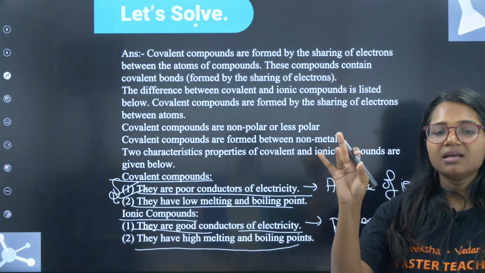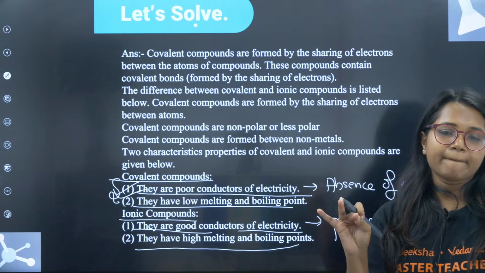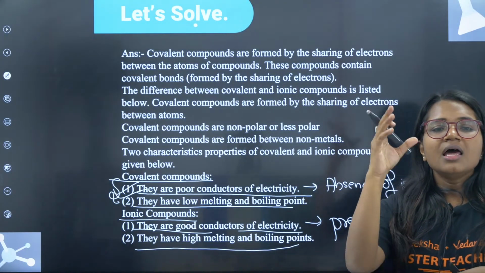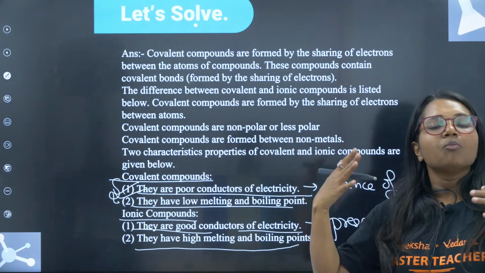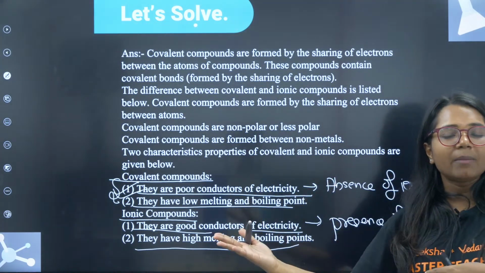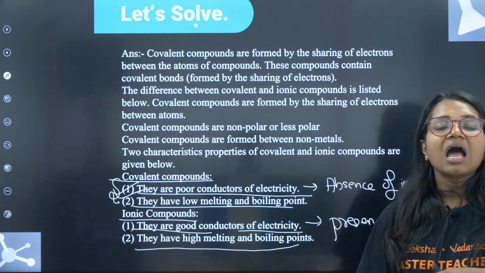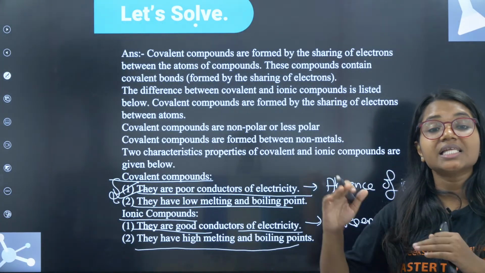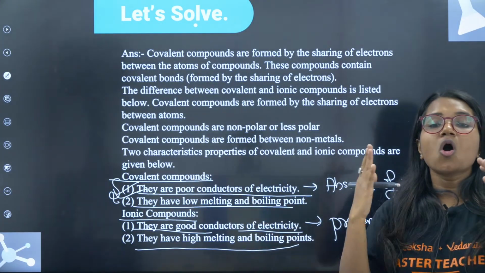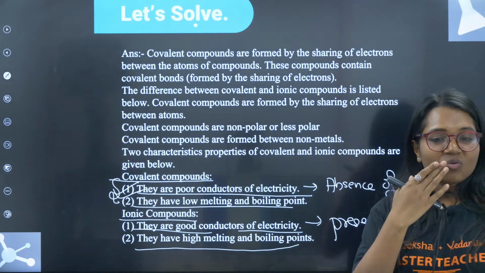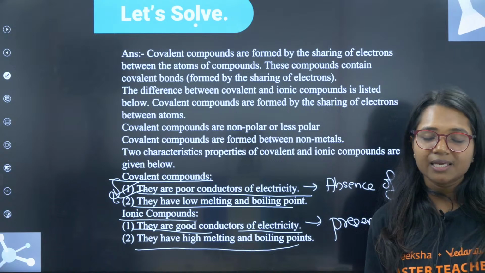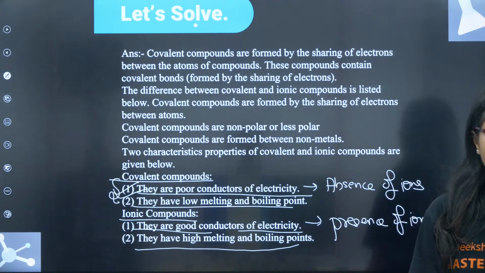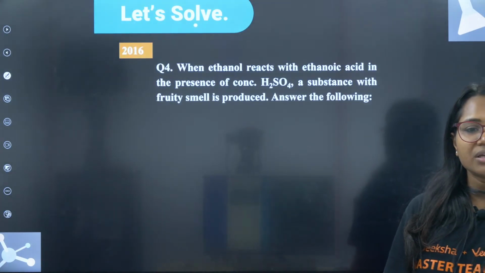Covalent, ionic, their difference in the property. Covalent soft, less attraction. Ionic more attraction, more boiling point, more melting point. Yes, ionic compounds have ions. They can conduct electricity. Covalent compounds, they don't have ions. They can't conduct electricity. Yes? Okay. Can I move forward to the next question?